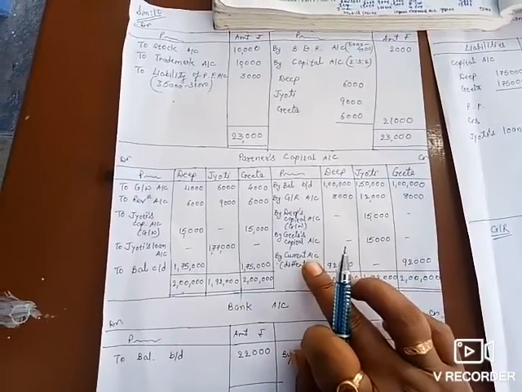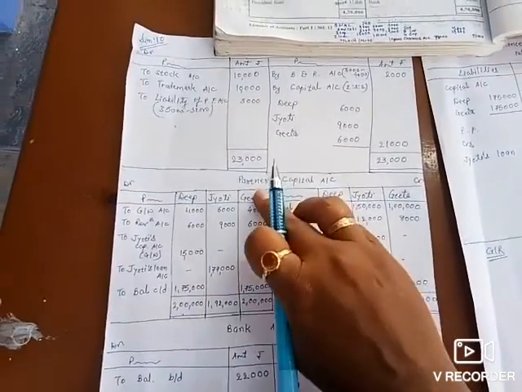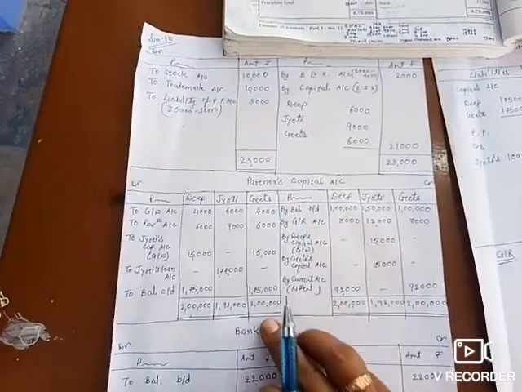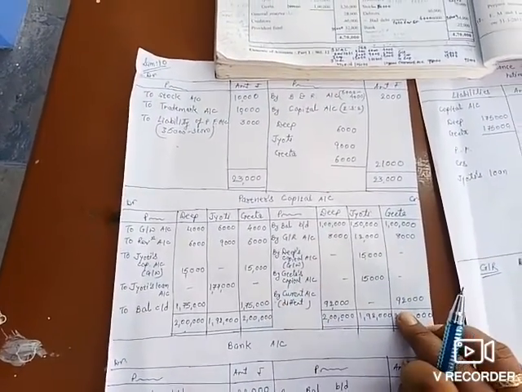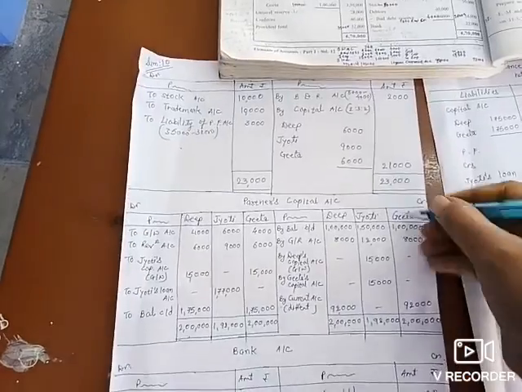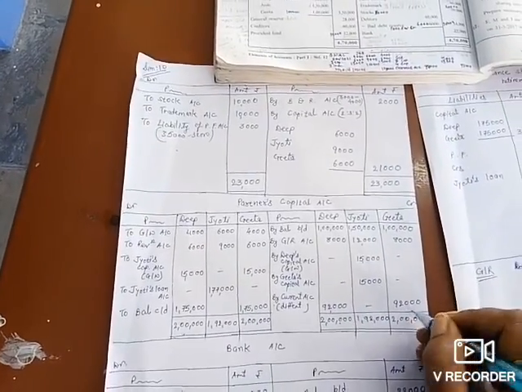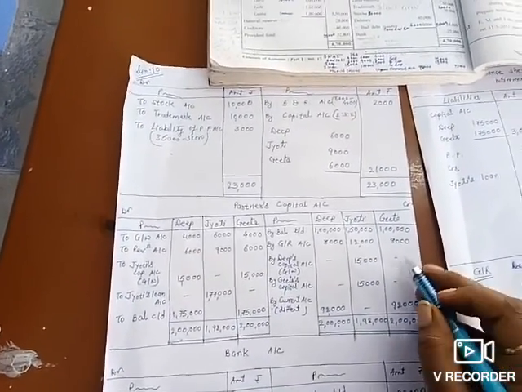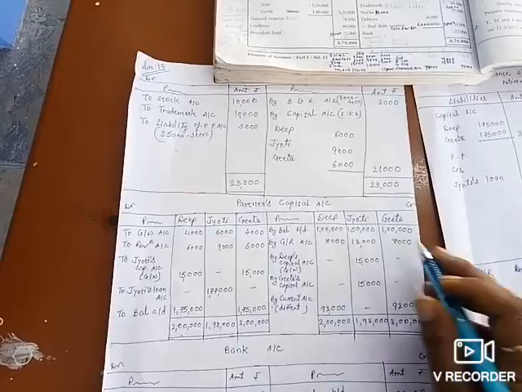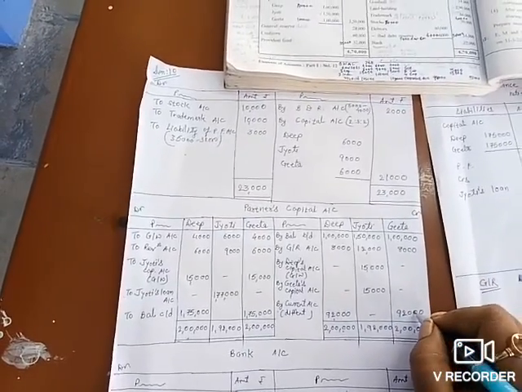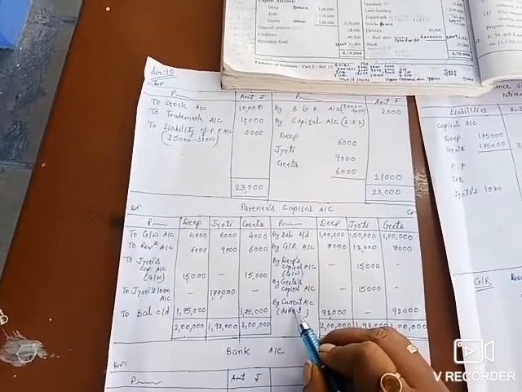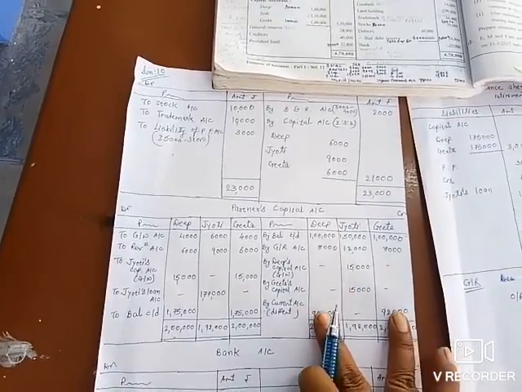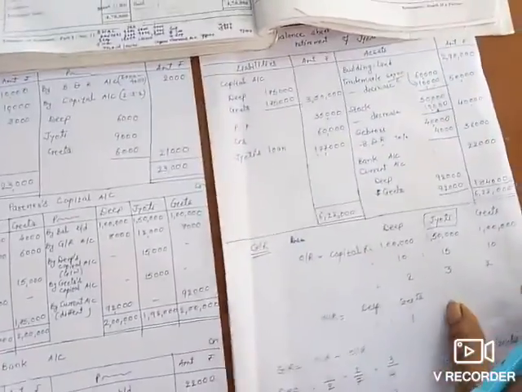Then we have to make the total of Geeta. That also comes higher on this side, that comes 2 lakhs. So write down 2 lakhs over here also. Find out the difference over here. That also comes 92,000, because here also 1 lakh 8,000 is given. So this 92,000 we transfer to the current account. These two balances we write down in the new balance sheet on the asset side.